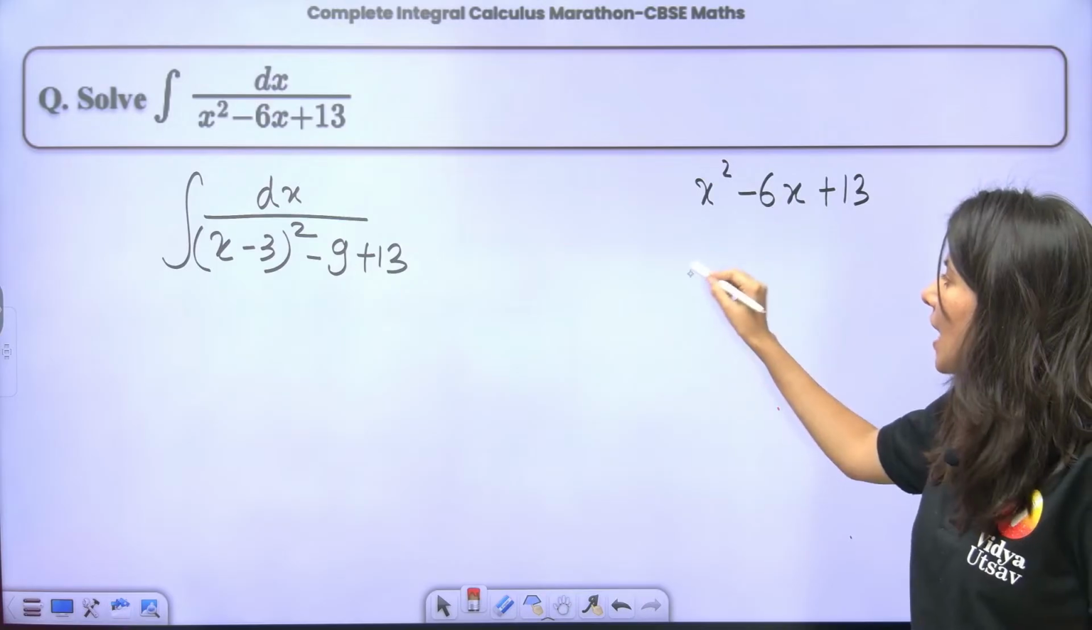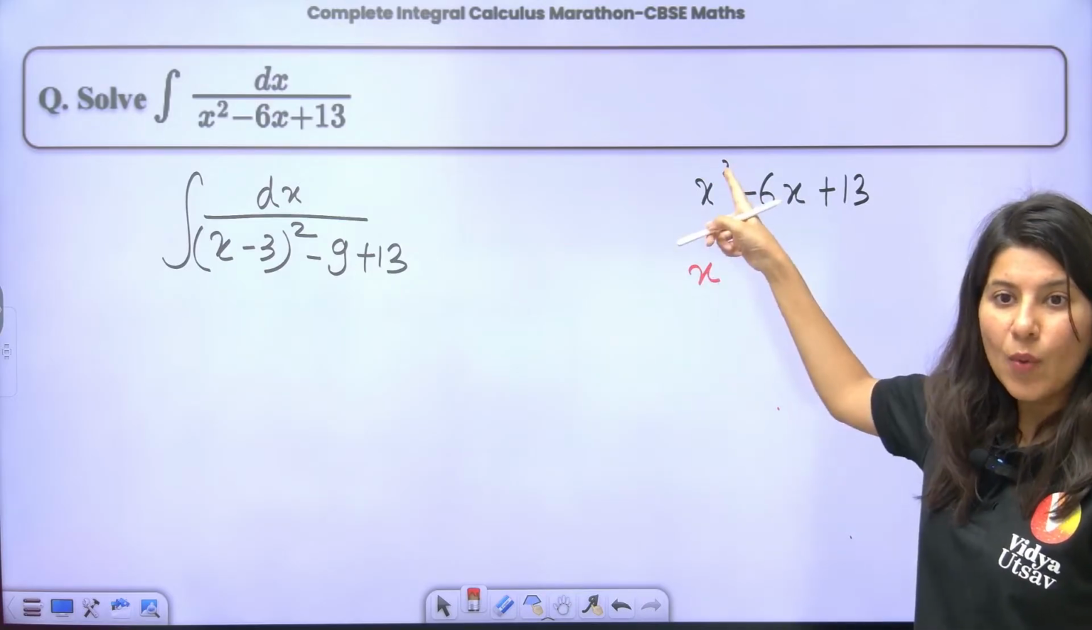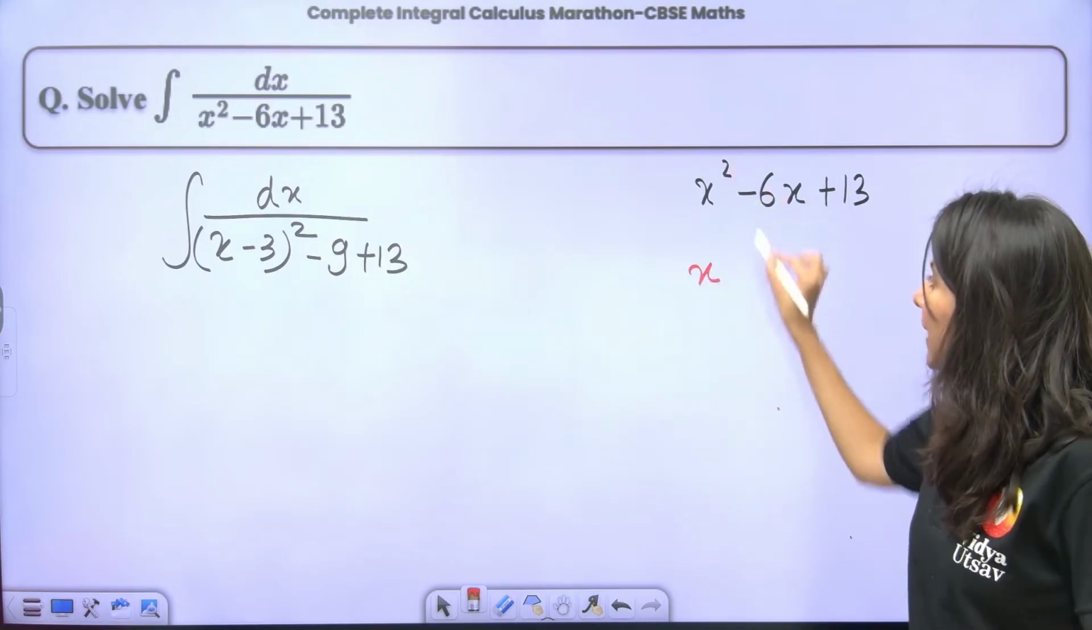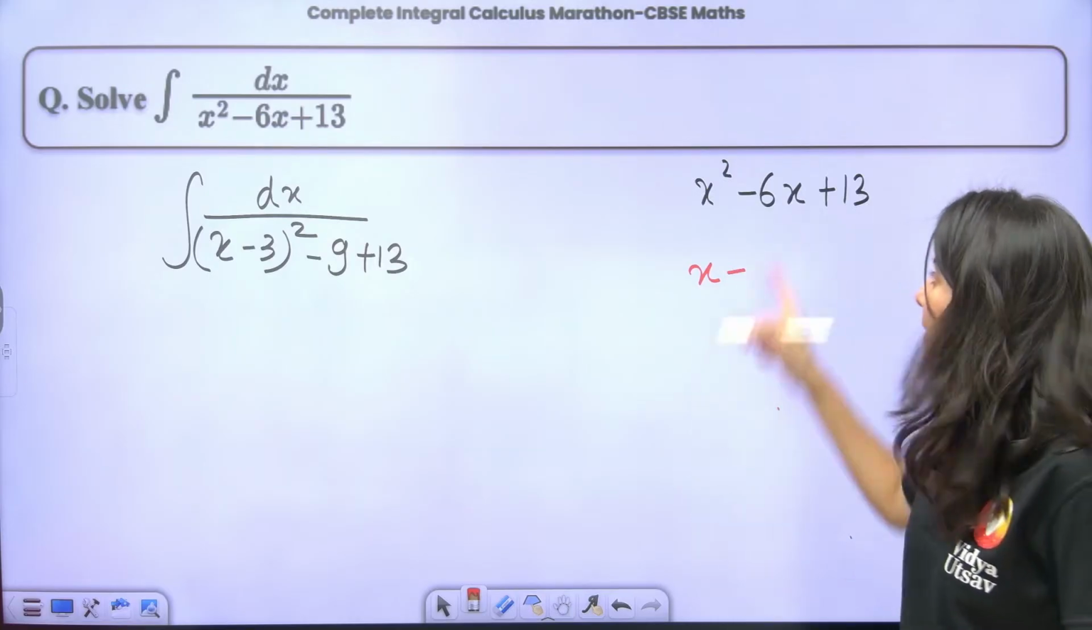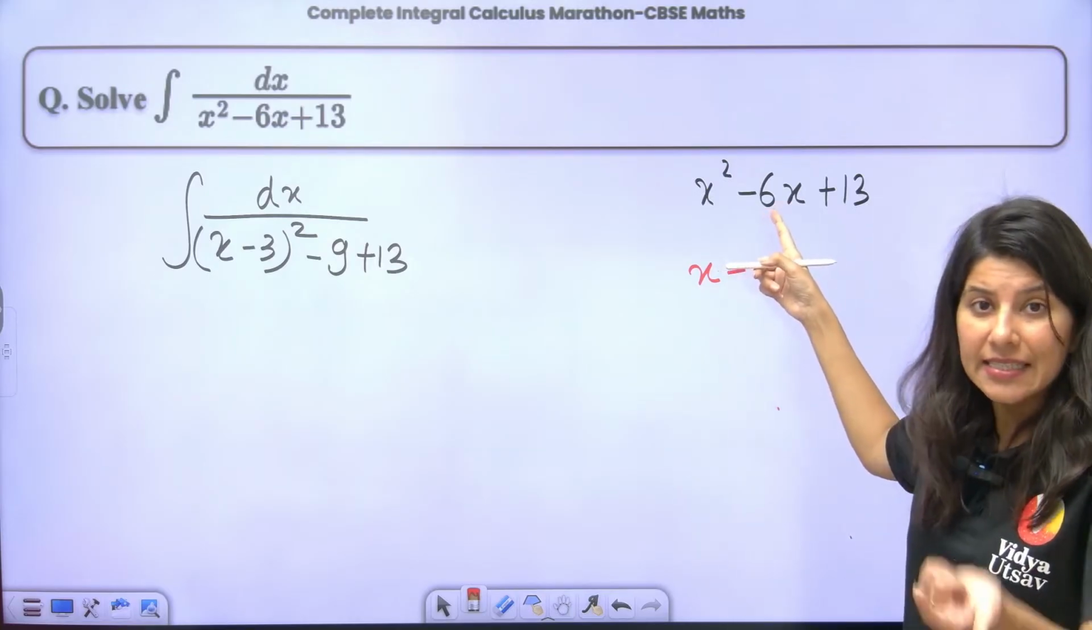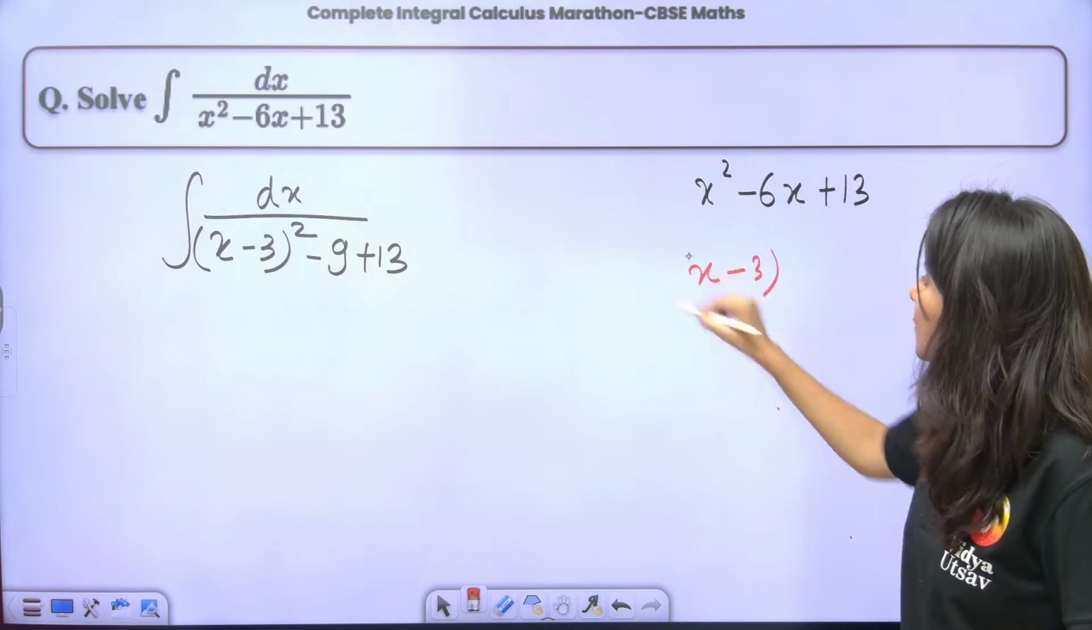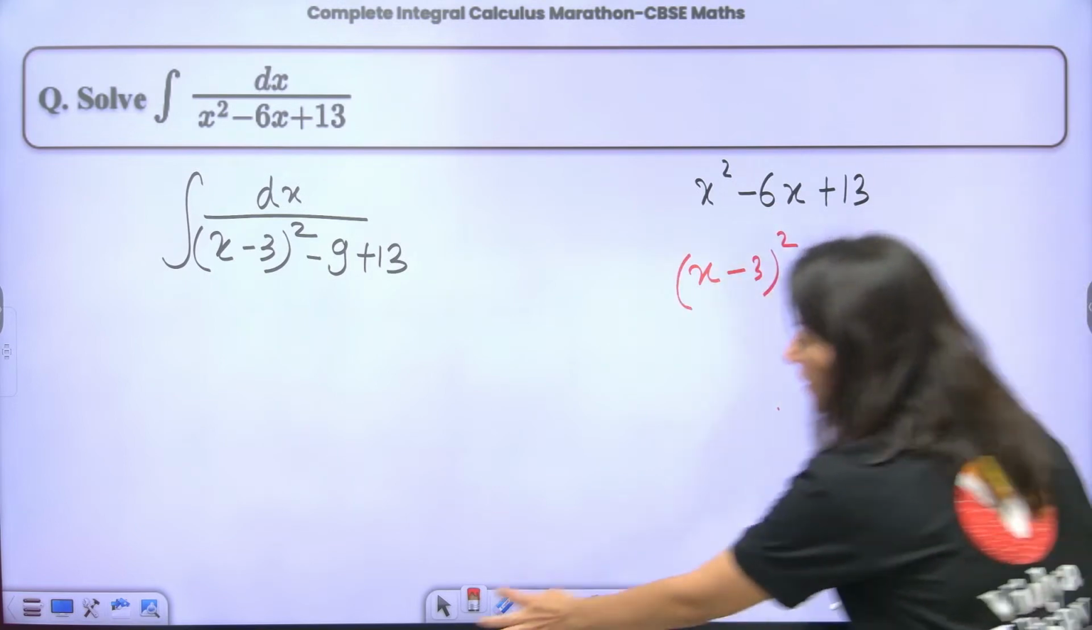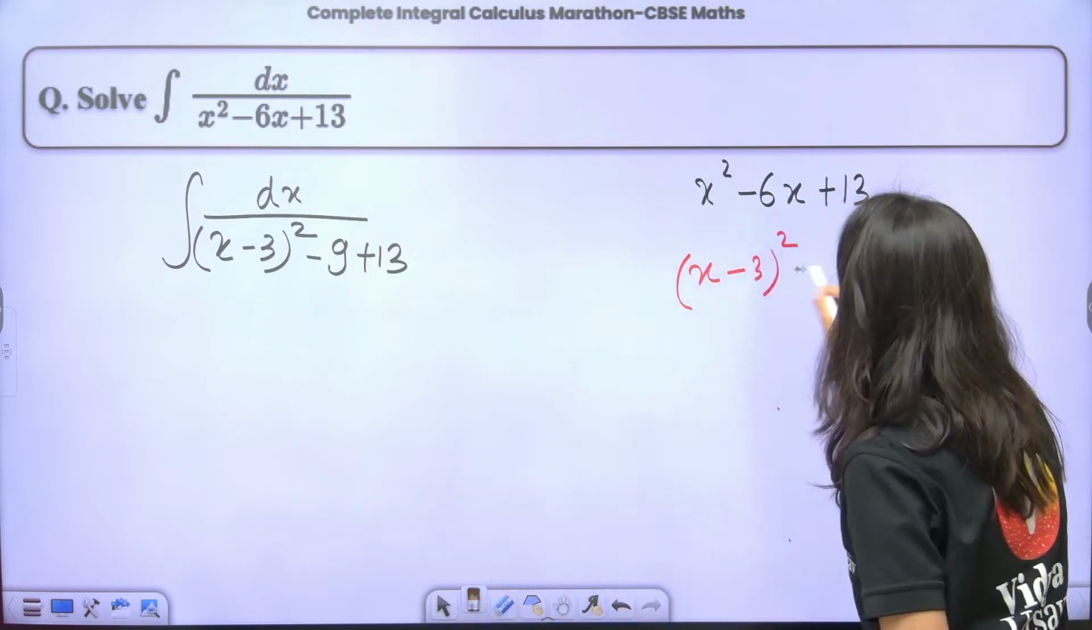X square, I'm going to write x. Square I'm going to remove. Minus sign I'm going to copy paste. There is the 6, right? 6 divided by 2 is 3. This is whole square. Now there is this fixed minus sign.